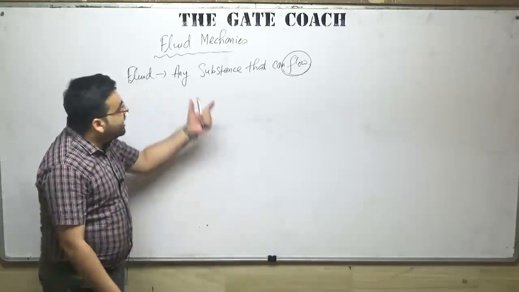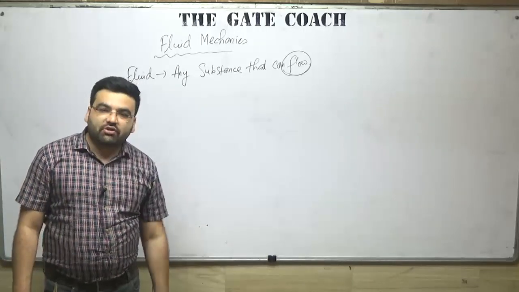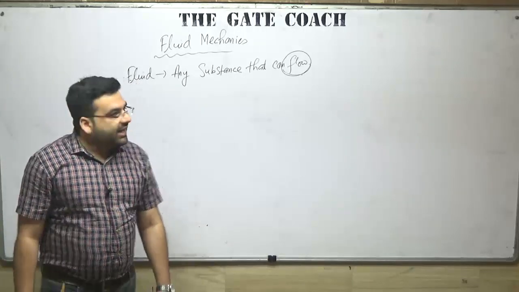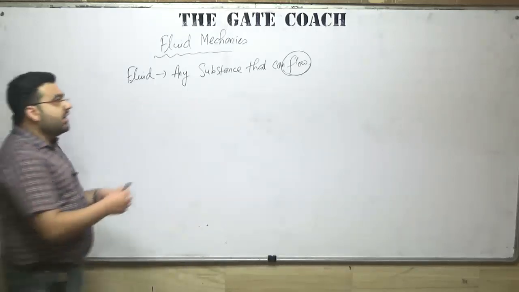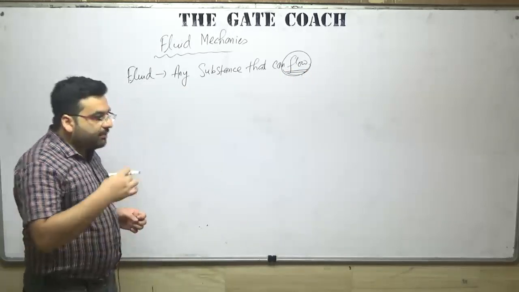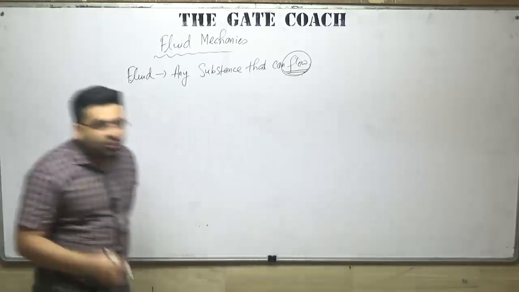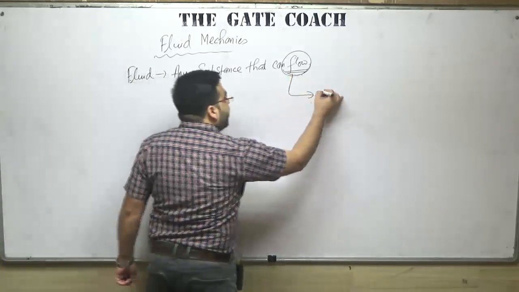Why? Because the intermolecular attraction forces are very less. These types of substances are known as fluids. So regarding flow, why does a particular substance flow? Because of weak